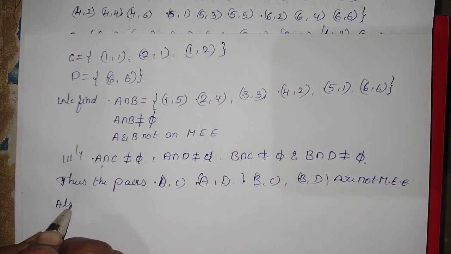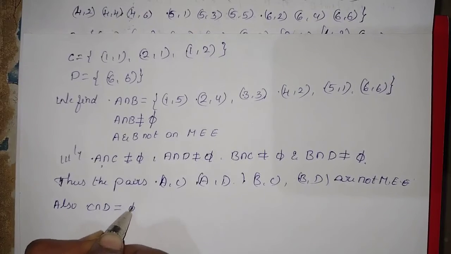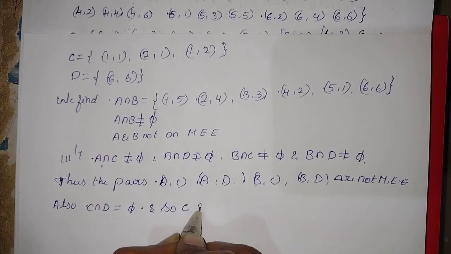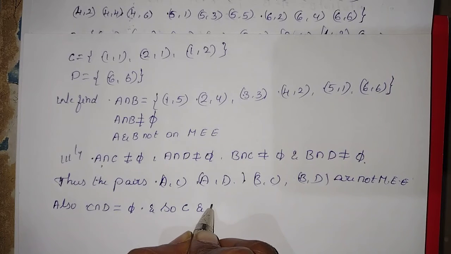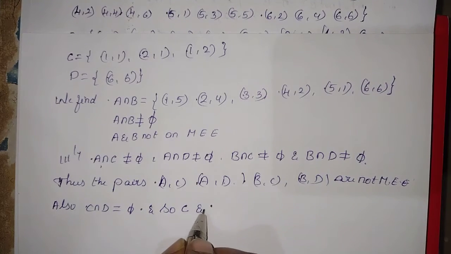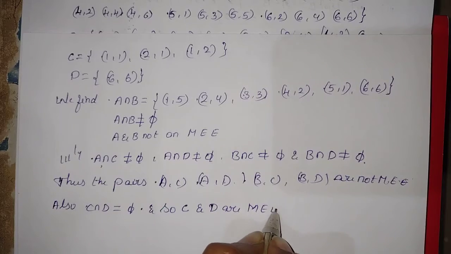Also, C intersection D is equal to empty, so C and D are mutually exclusive events.